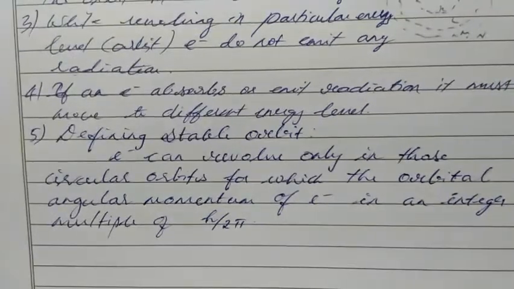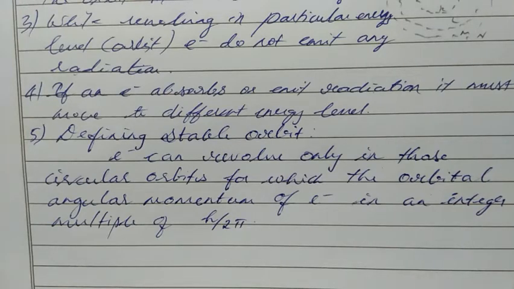The next point: electron can revolve only in those circular orbits for which the orbital angular momentum of the electron is an integer multiple of h by 2 pi. So here we have some restrictions for the revolution of electrons in orbits. Electron cannot revolve in all the orbits. In the Rutherford model, the electron can revolve in all the orbits. That's why it loses energy and collides with the nucleus. But here there are some restrictions.